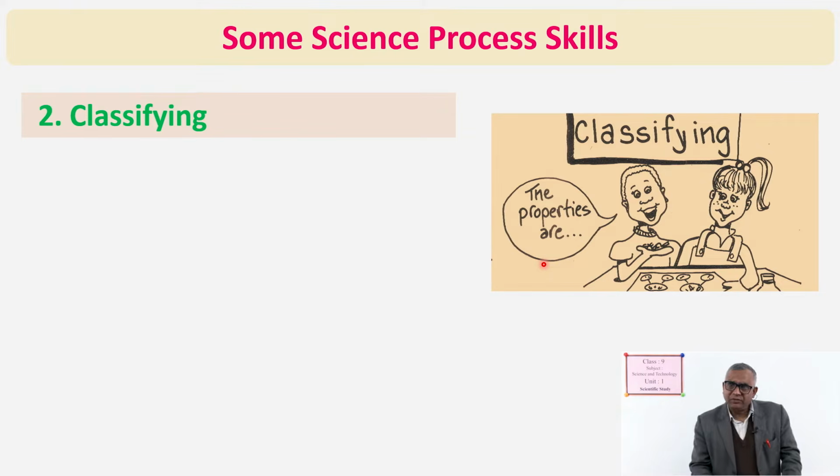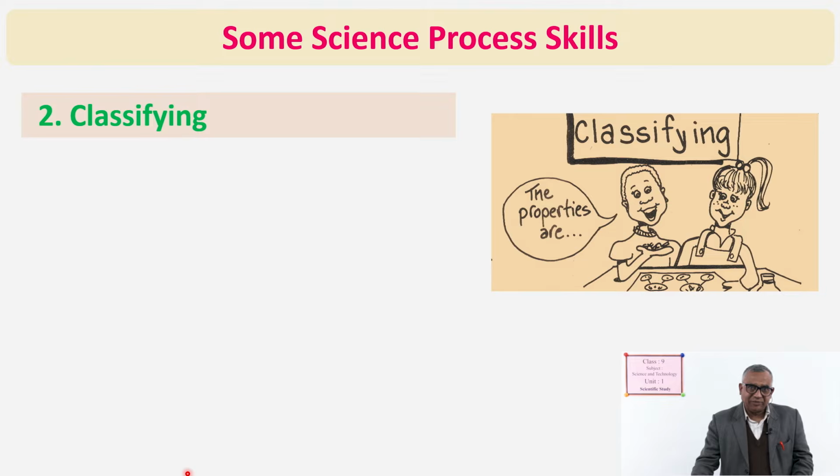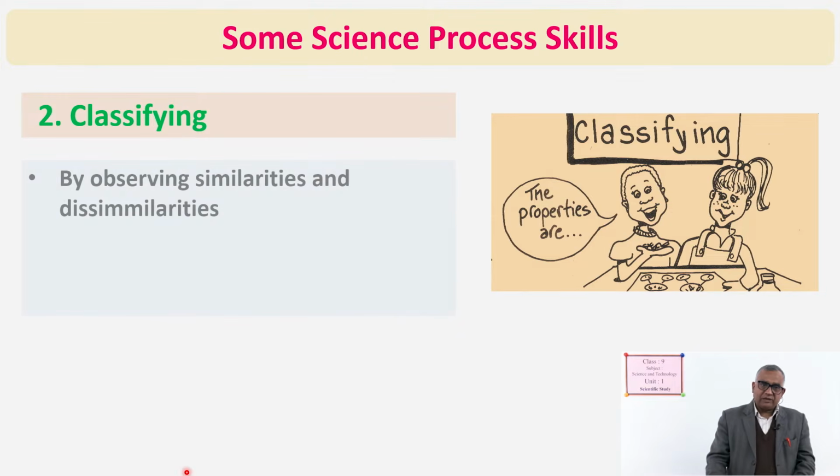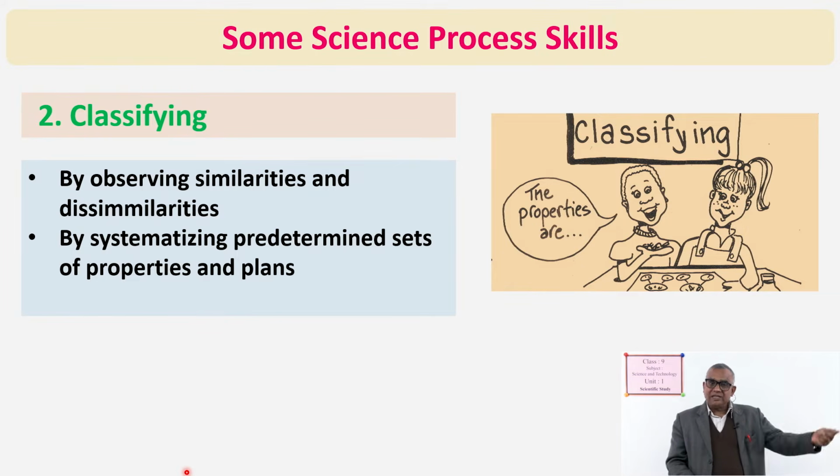Next thing is classifying. Very simple. Classifying means to separate into different groups on the basis of their similarities and dissimilarities. Similar things are kept in one group, dissimilar things in another, but in that other group also we again search for similarity. So, classification is by observing similarities and dissimilarities, then by systematizing predetermined sets of properties and plans.